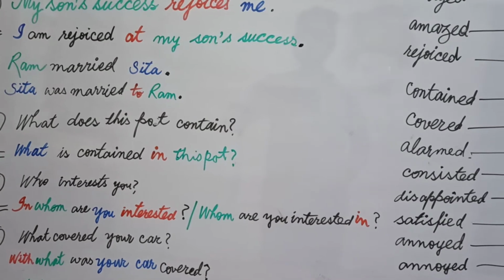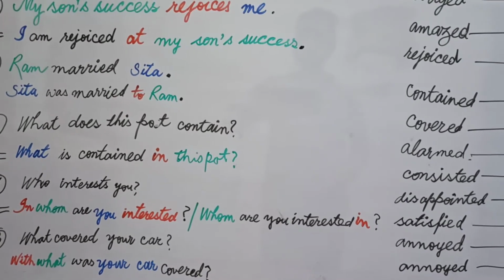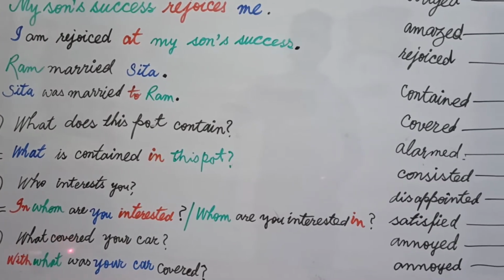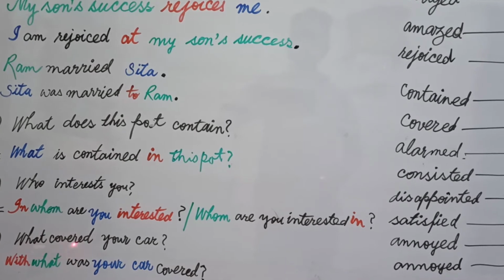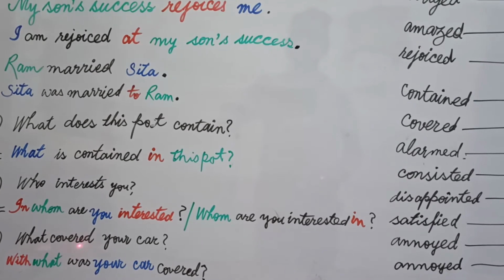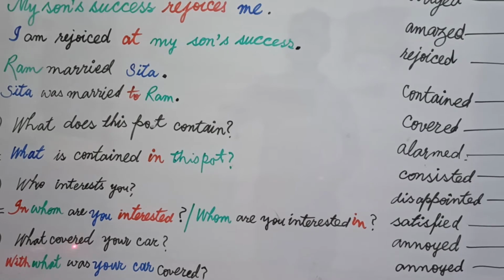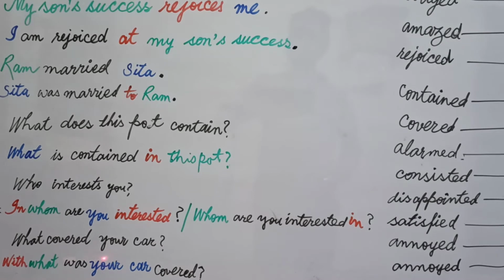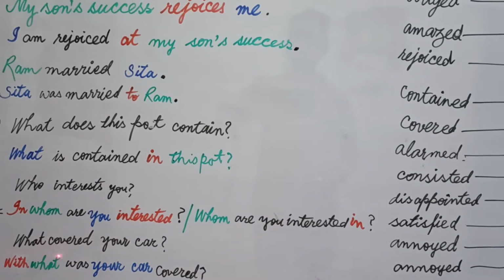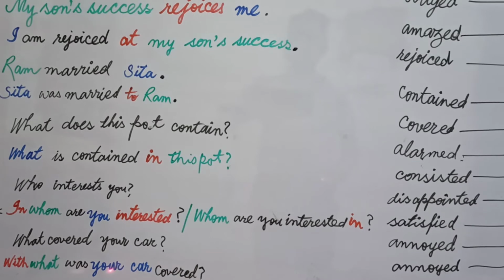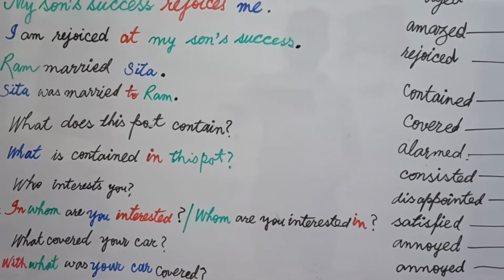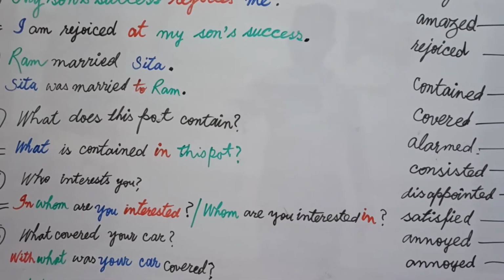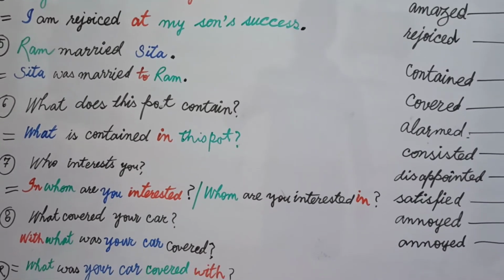If your question word is a subject, we use a preposition just like by what, by whom. But if your verb is of some particular type, you use a preposition according to the verb used, and that is covered. You always remember with is used with covered. So, with what was your car covered? Your car is an object, so it will come before covered, and your car has been written before covered. In this way your final answer is: with what was your car covered, and then a question mark.